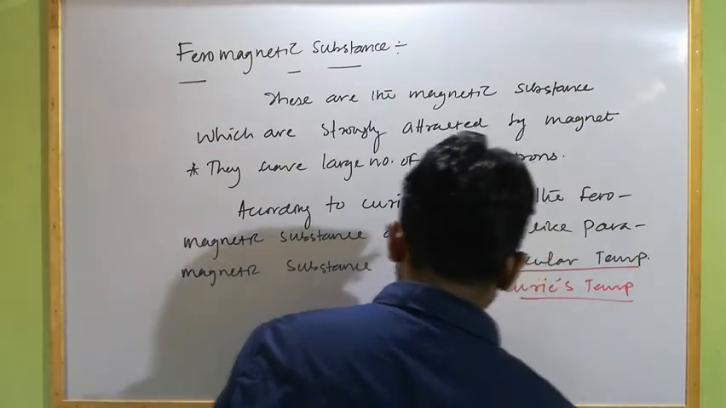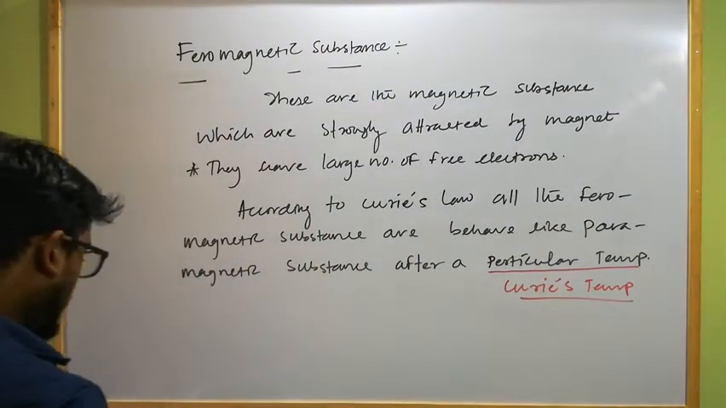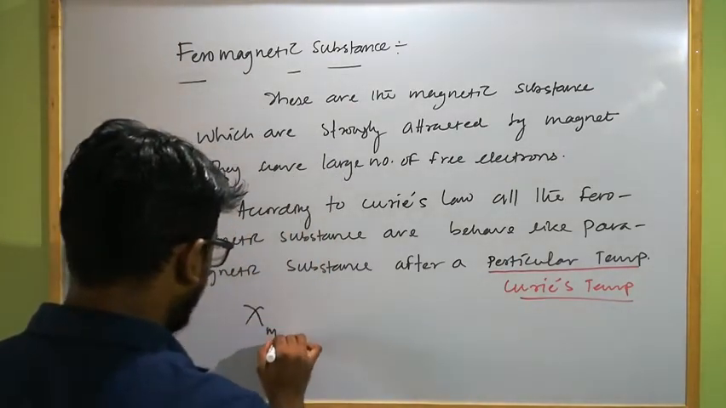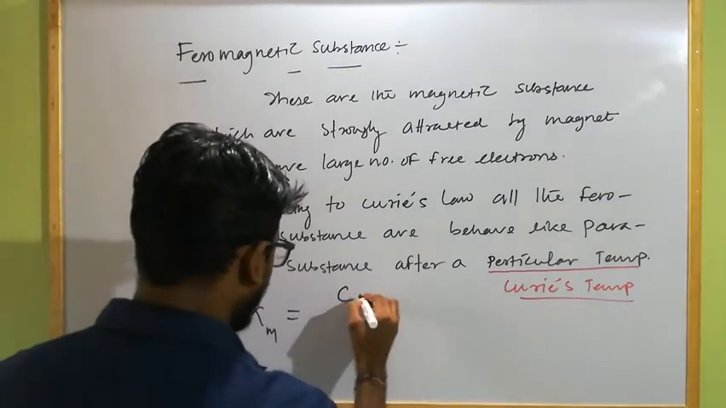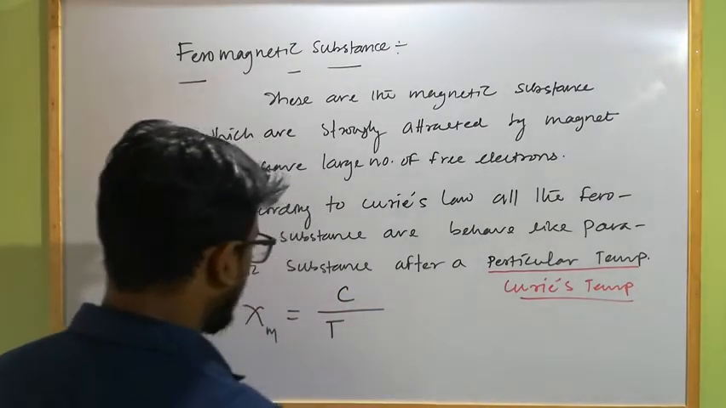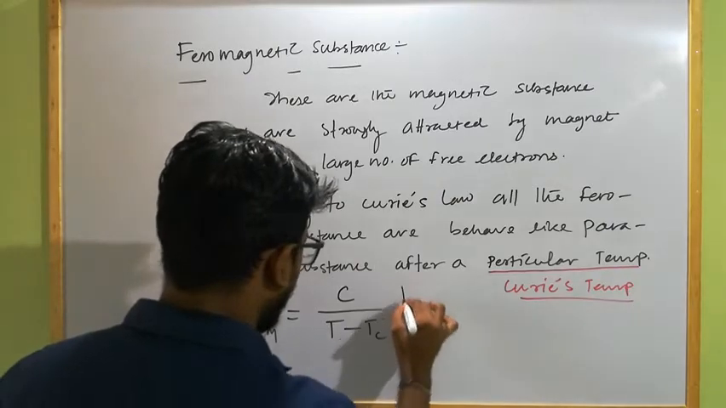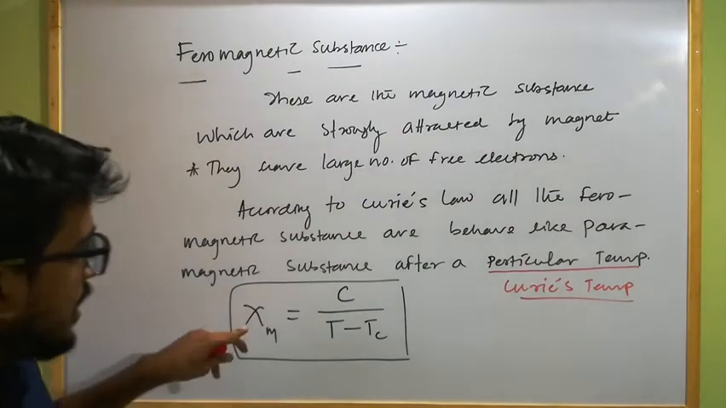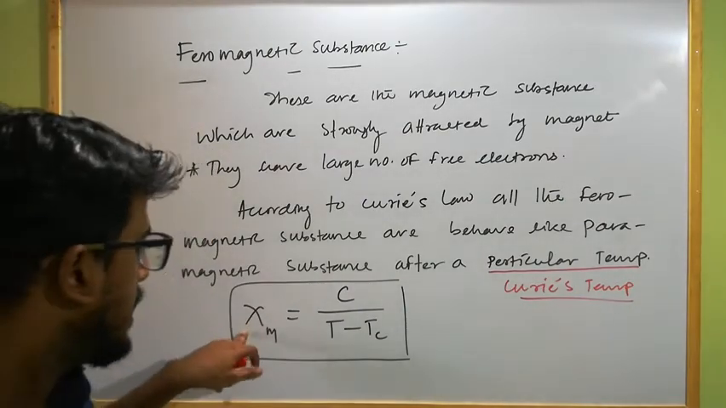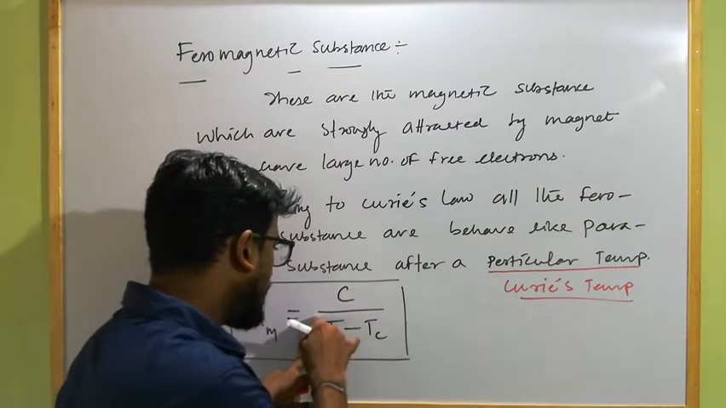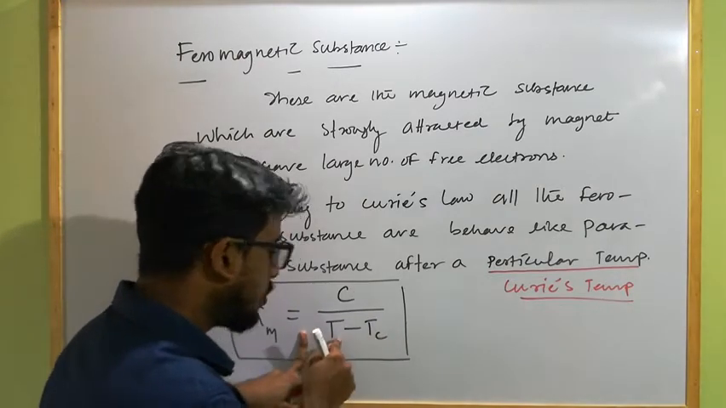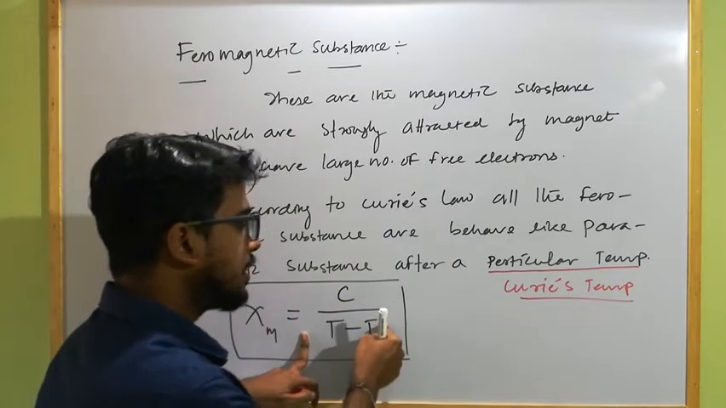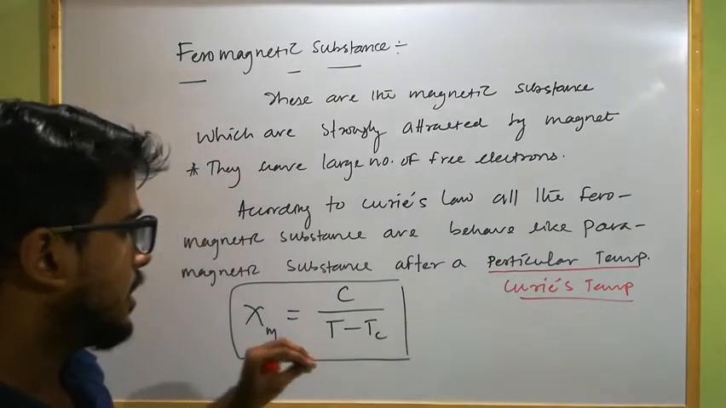And the relation for Curie's law in the case of ferromagnetic substances is given as: the magnetic susceptibility is equal to Curie's constant divided by the absolute temperature of the substance minus the Curie temperature of that ferromagnetic substance. That means the magnetic susceptibility is equal to Curie's constant divided by the difference between the absolute temperature of the ferromagnetic substance and the Curie temperature for that substance. Clear?